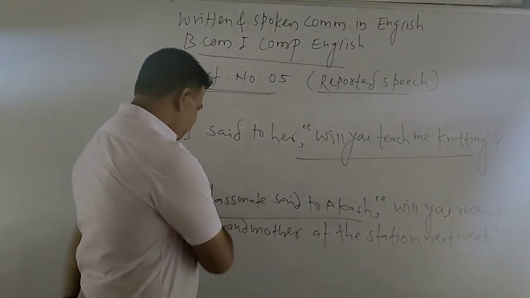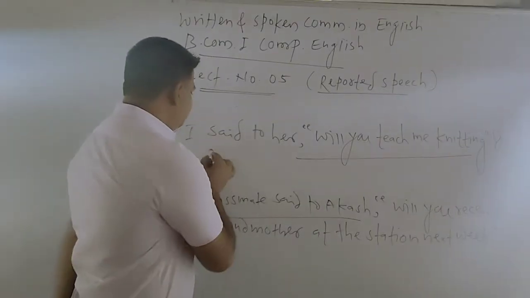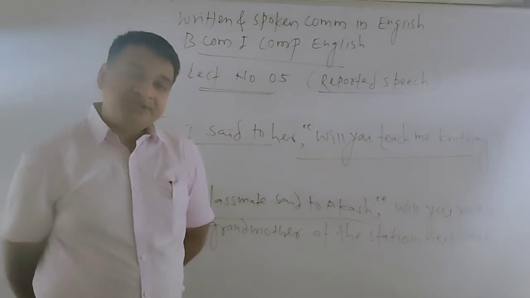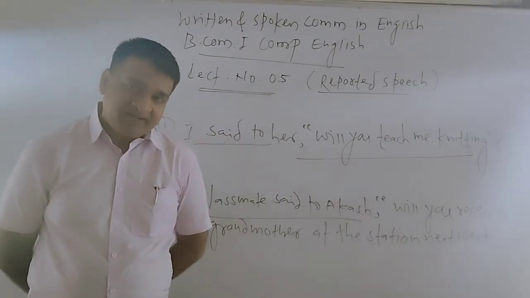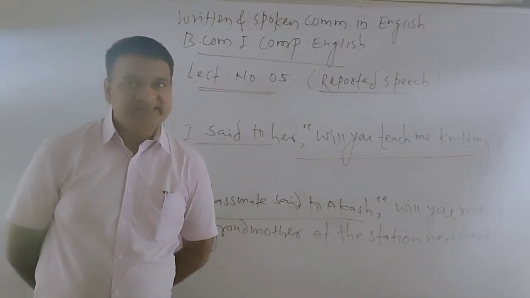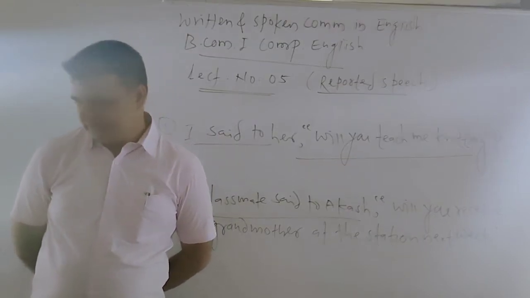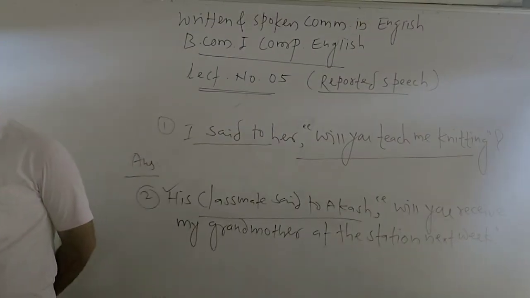The reporting verb is in the past tense. I said to her, "Will you teach me knitting?" The reporting verb is in the simple past and the content is in simple future. In such cases, the pattern is a little different.